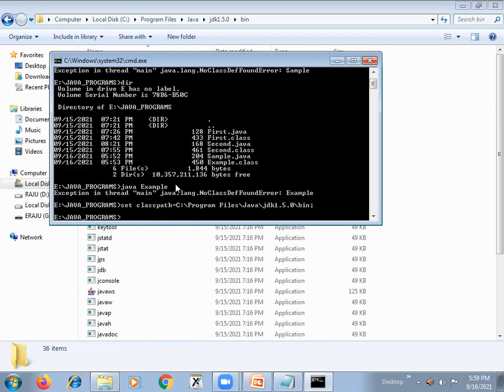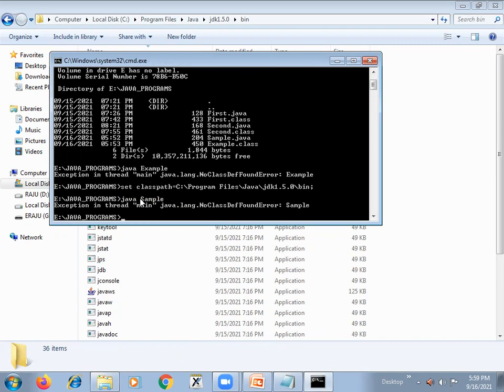Now your Java environment is able to find these .class files. Now it is ready to locate these .class files. If you execute this now, say java sample, because there is no sample.class file, you cannot do this.